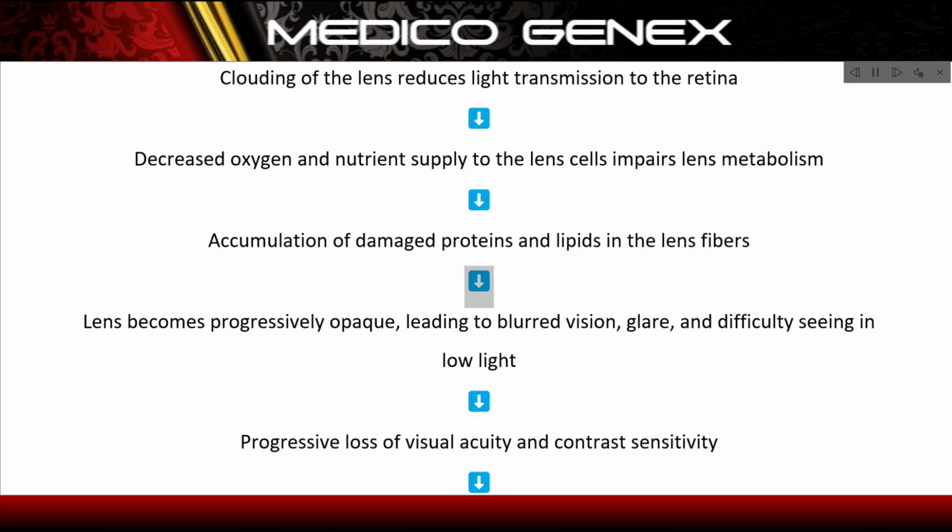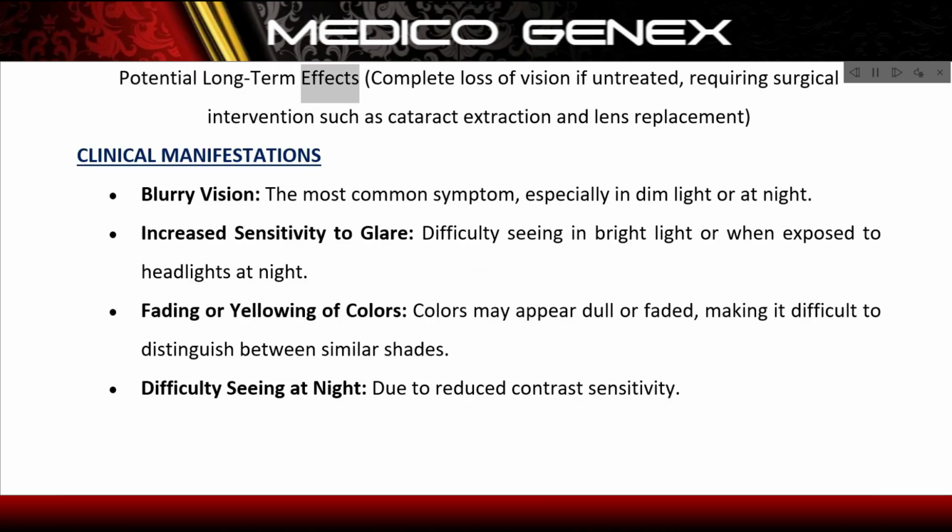Lens becomes progressively opaque, leading to blurred vision, glare, and difficulty seeing in low light. Progressive loss of visual acuity and contrast sensitivity. Potential long-term effects: complete loss of vision if untreated, requiring surgical intervention such as cataract extraction and lens replacement. Clinical manifestations. Blurry vision, the most common symptom, especially in dim light or at night.